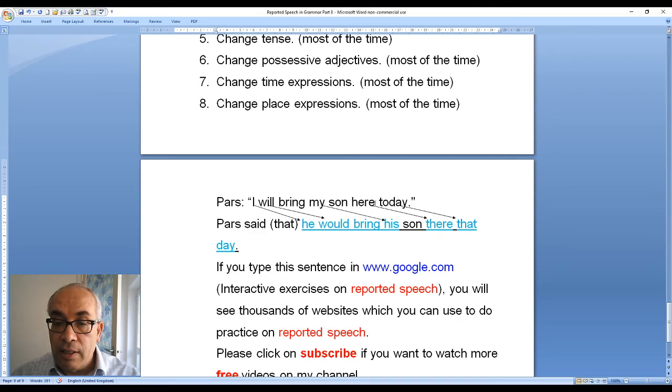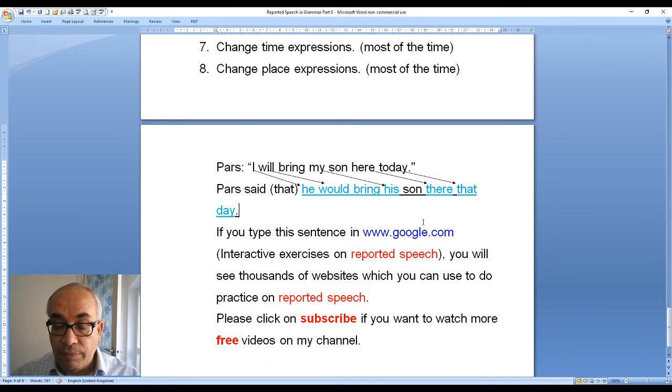Here is a place expression. I change it into there. Today is a time expression. I change it into that day.